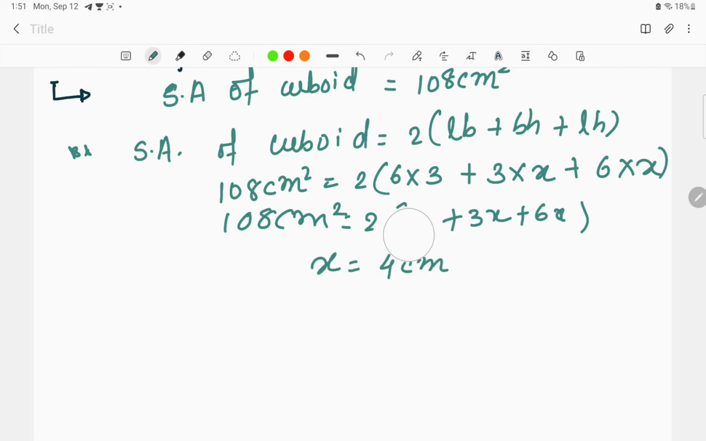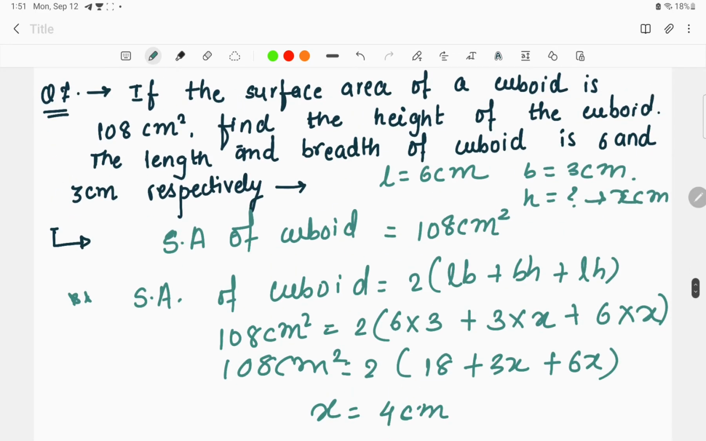Try to solve this equation once. You will get the answer as height is equals to 4 centimeter. So this is the question. Here the only thing that we have to keep in mind is the surface area of cuboid, that is 2 into LB plus BH plus LH. Okay, so moving on to the next question now.